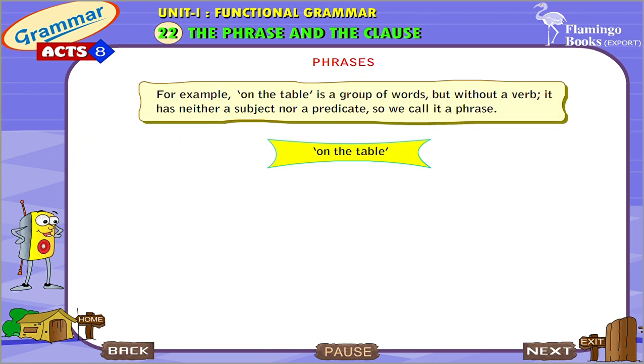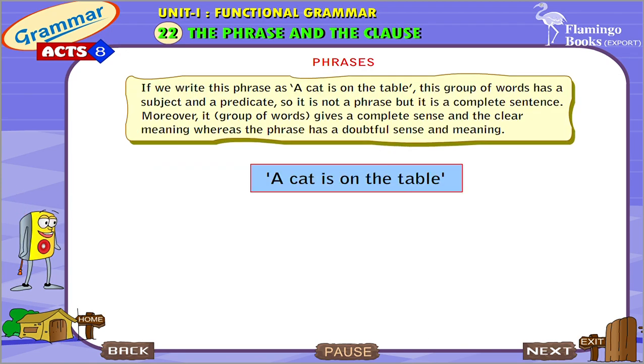For example, on the table is a group of words, but without a verb, it has neither a subject nor a predicate, so we call it a phrase. If we write this phrase as a cat is on the table, this group of words has a subject and a predicate. So, it is not a phrase but it is a complete sentence.